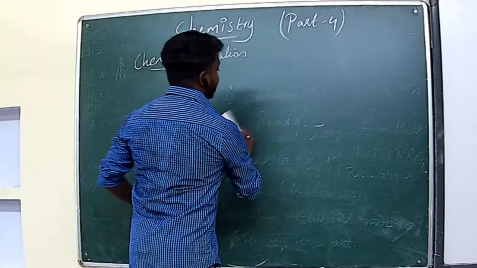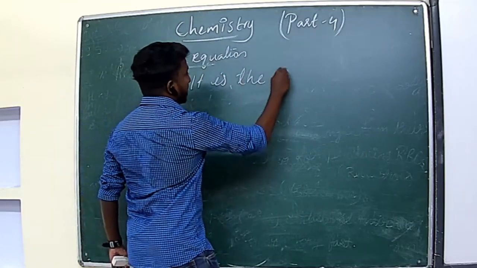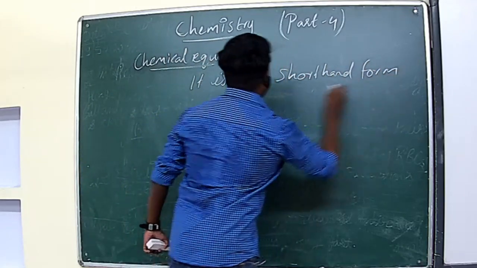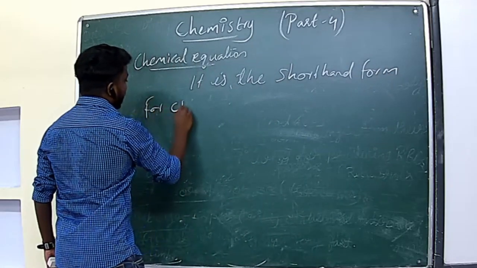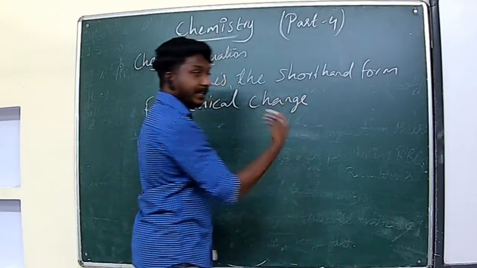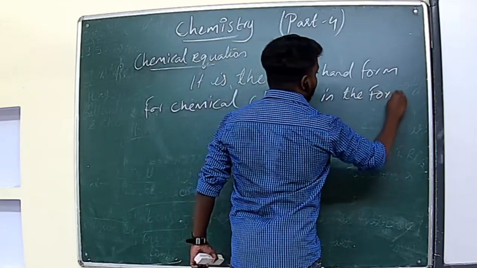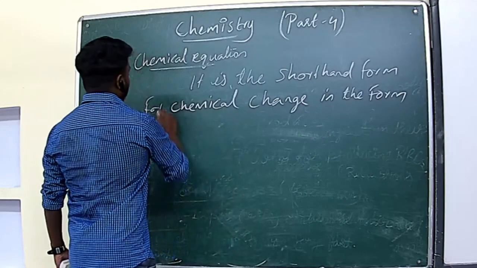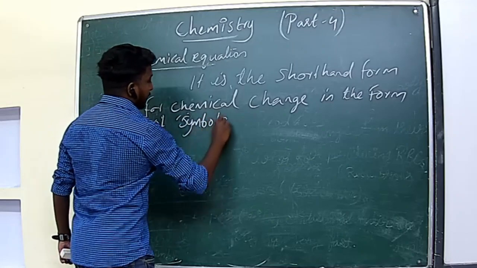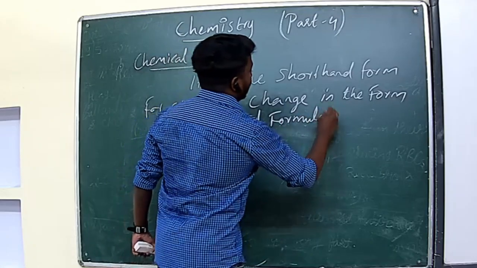So the chemical equation definition is: it is the shorthand form for chemical change or chemical reaction in the form of symbols and formulae.